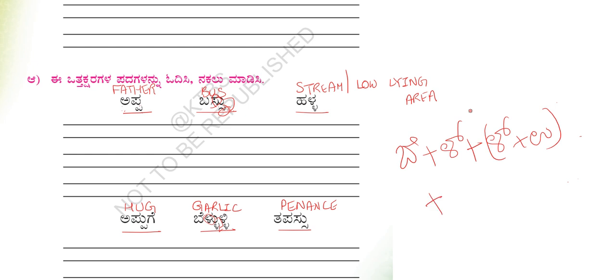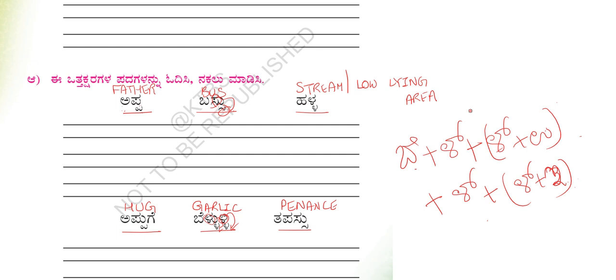Then again the main consonant is read in its root form, plus the e Gunitakshara gets added to the secondary consonant, plus e. So together, bellulli. Then tapassu.